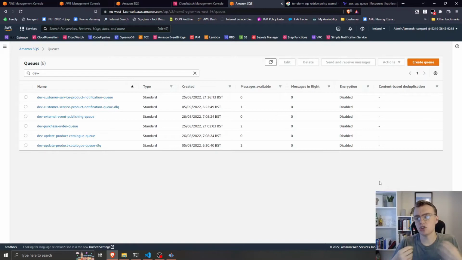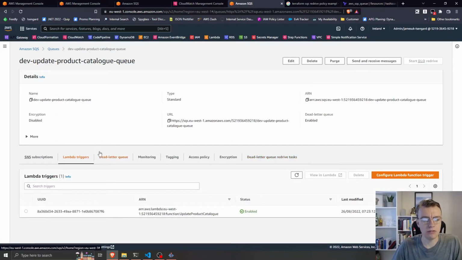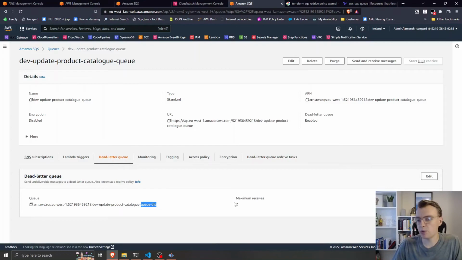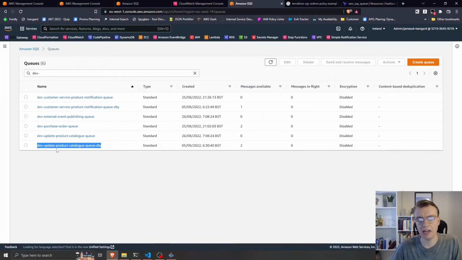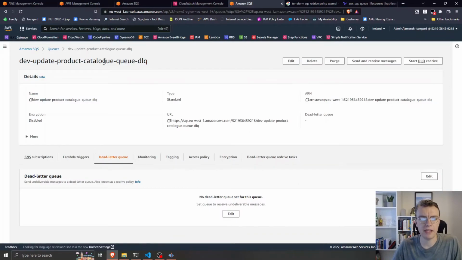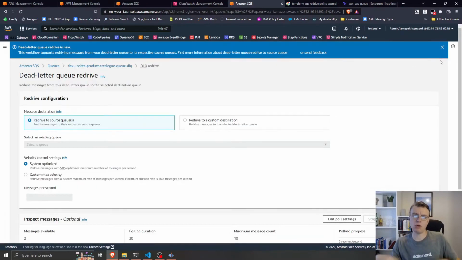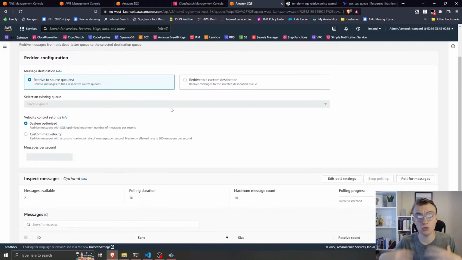Okay, so what can we actually do with these messages in the dead letter queue? Well, if the message has got to the dead letter queue from another SQS queue, in the instance of this update product catalog queue, we've got our dead letter queue configured here with our maximum receives of 2, and that's what led to these 2 messages that we have in this dead letter queue. If you've configured your dead letter queues in this way, if I go into my dead letter queue now, you see I've got this option at the top for Start DLQ Redrive, and that will allow me to redrive all of the messages in this dead letter queue back to the original source queue.